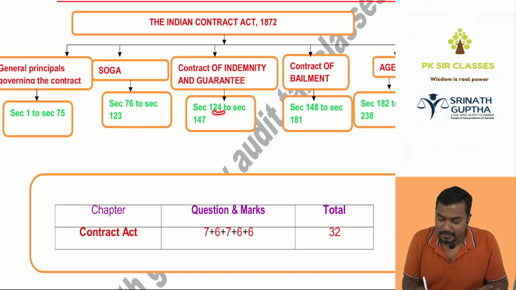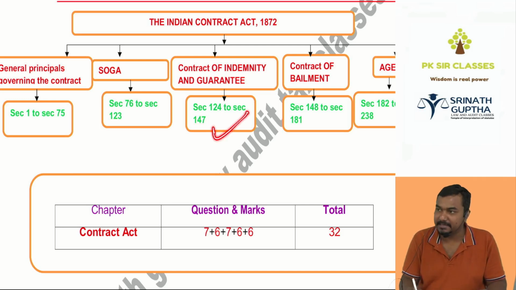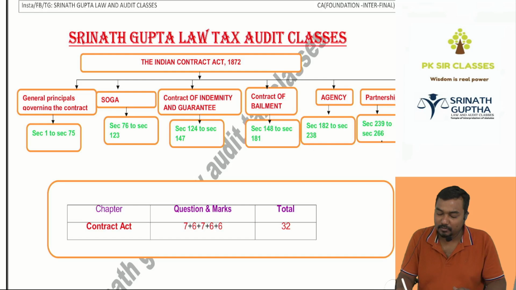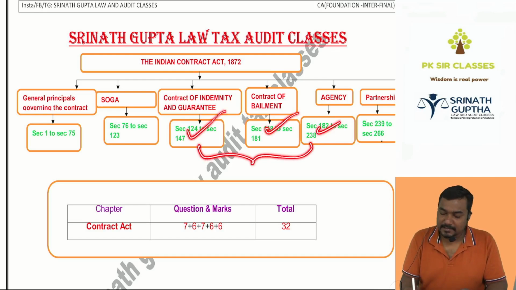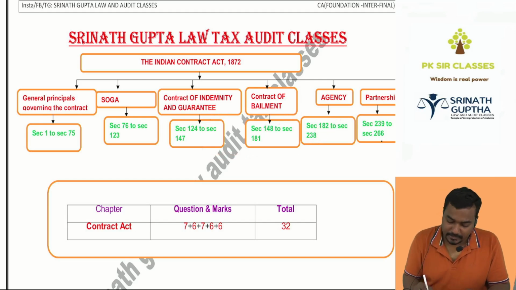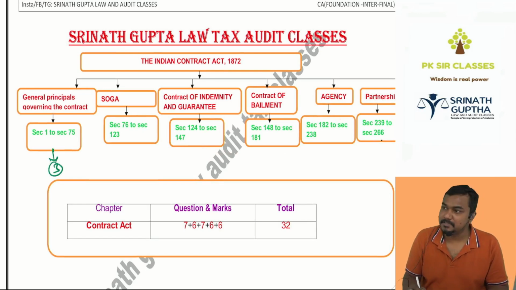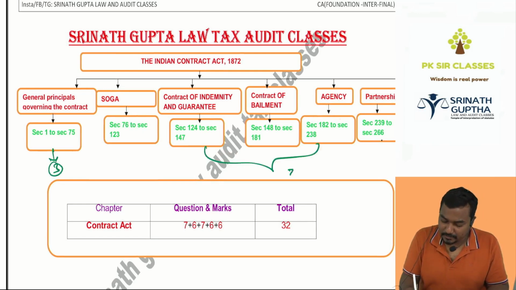Sections 124 to 147 deal with the contract of guarantee. It is there in our syllabus. Next, 148 to 181, contract of bailment. 182 to 238, contract of agency. All these three are called special contracts. Then out of these 5 questions, you may get 3 questions from the general principles, and out of these 3 you may get 2 questions.